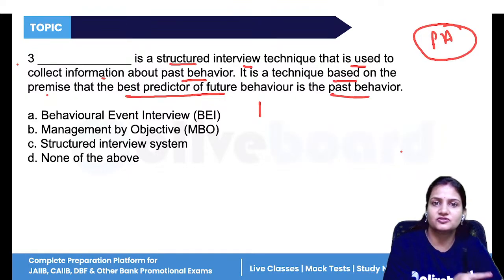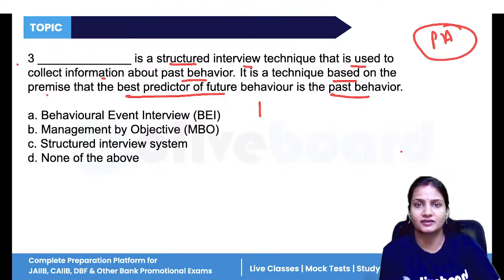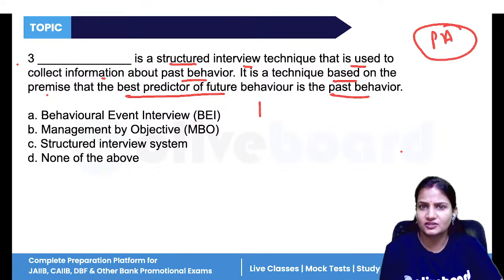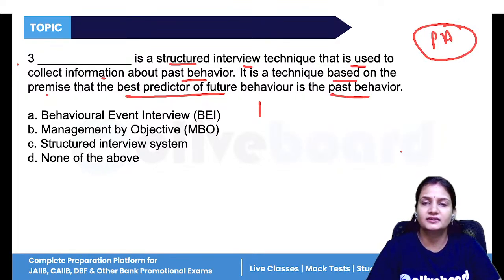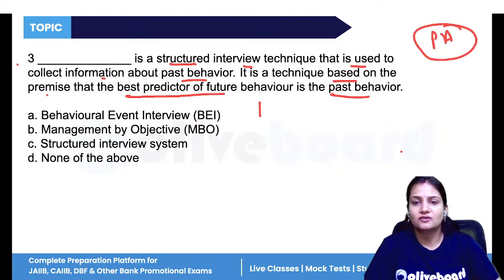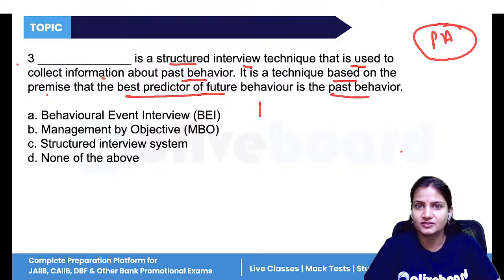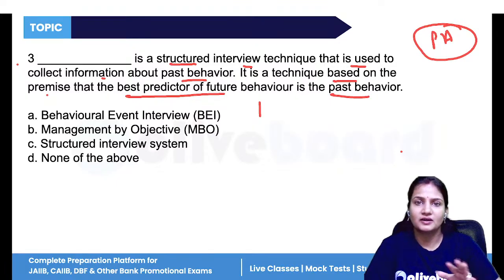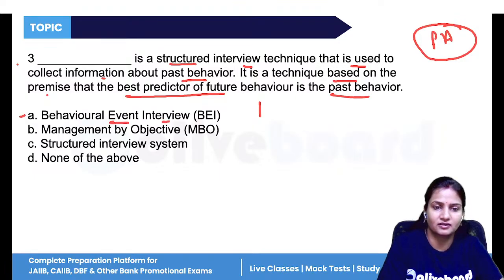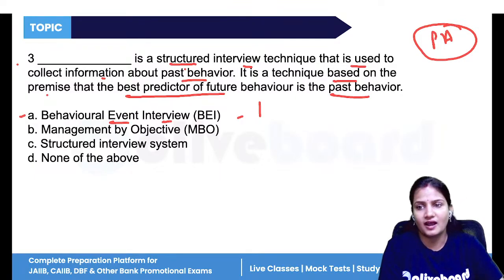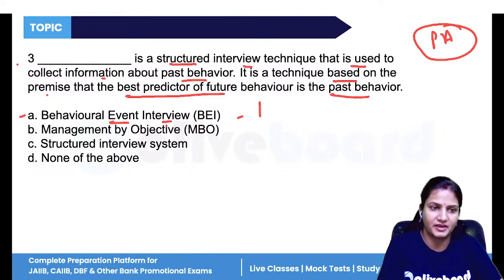If you have experienced, then what action have you taken? From the action which you have taken in the past, the interviewer will analyze that if such a condition or such problems come in future, how this person is going to handle them. So it is a technique based on the premise that the behavior you have shown in the past is more likely to be the behavior you will show in future also. So that is called the behavioral event interview. From the name itself, it is very clear that it is about the analysis of past behavior. Behavioral event interview.